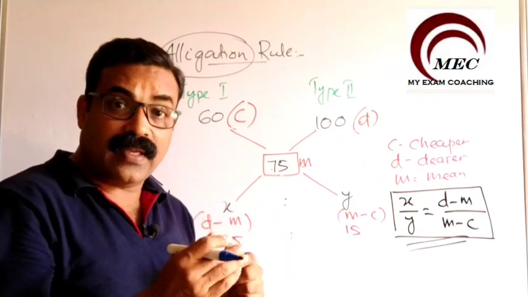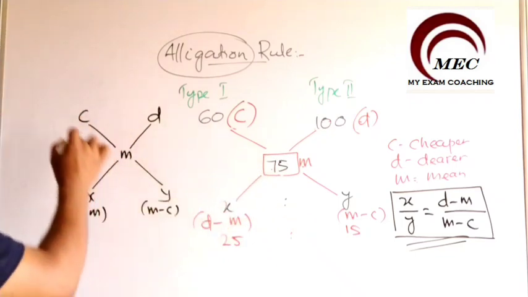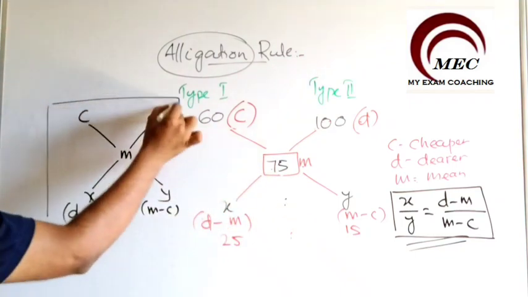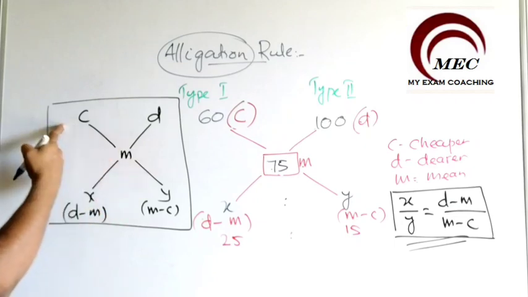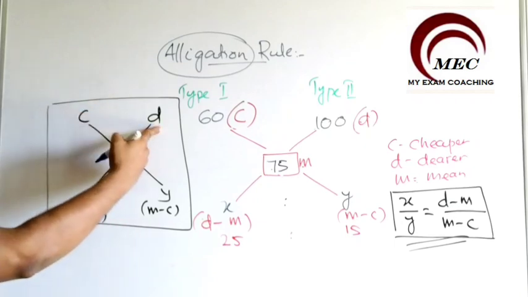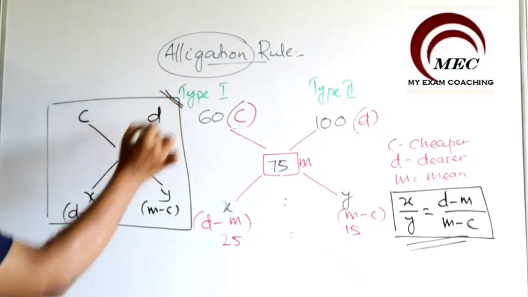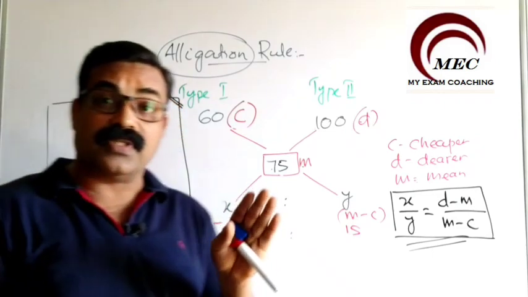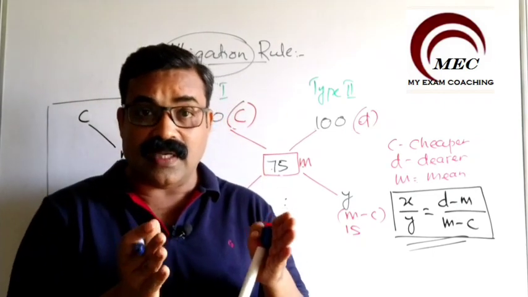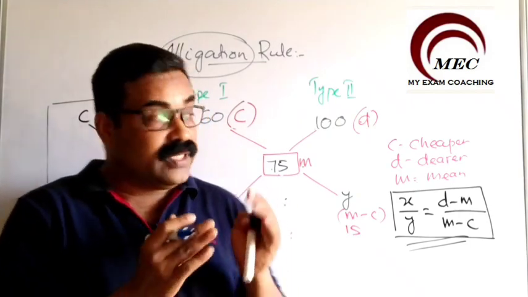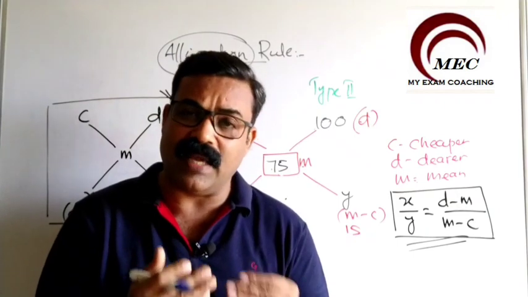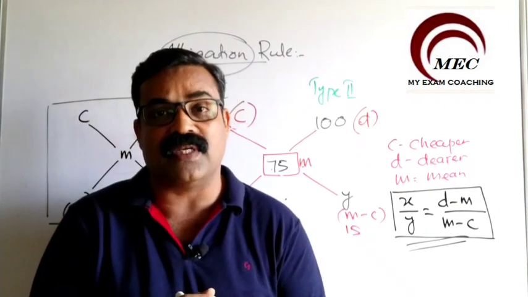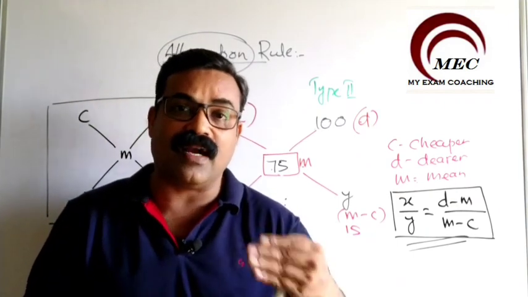And the second important thing, whenever you write this, remember this picture in your mind. And always write the cheaper value on the left hand side and the dearer value on the right hand side. Remember this in your mind, and you can crack almost every question from the part alligation and mixture. So this is the basic rule based on which we have different types of questions, type 1, type 2, type 3, type 4, different questions which we will be completing in the coming videos.